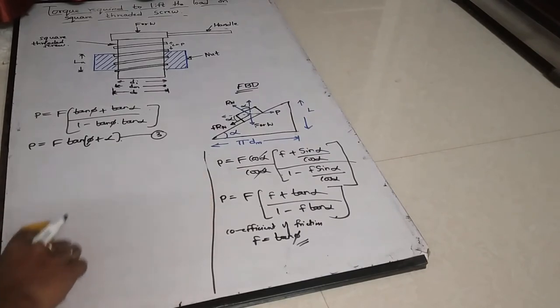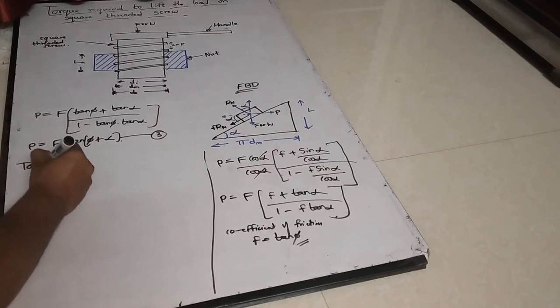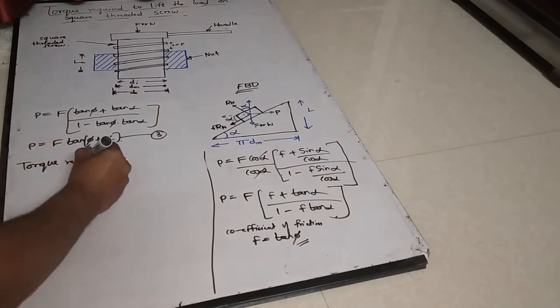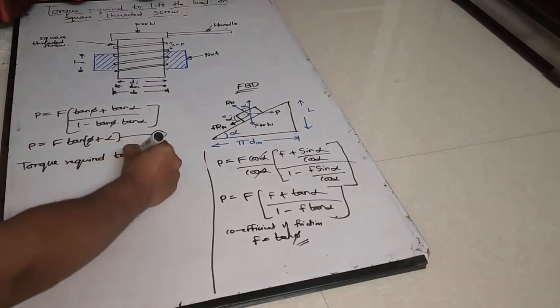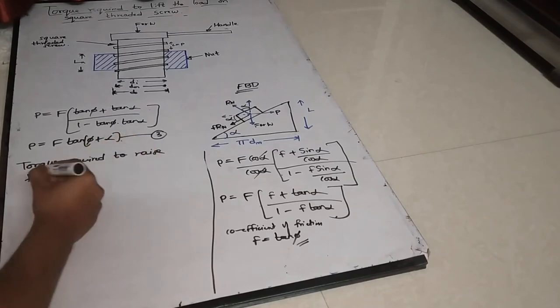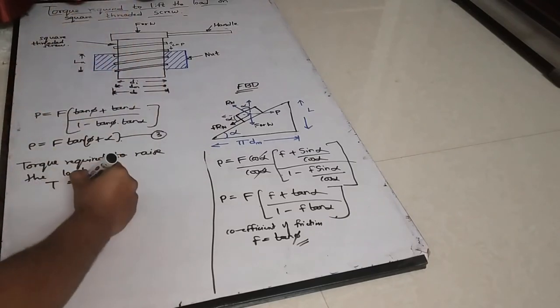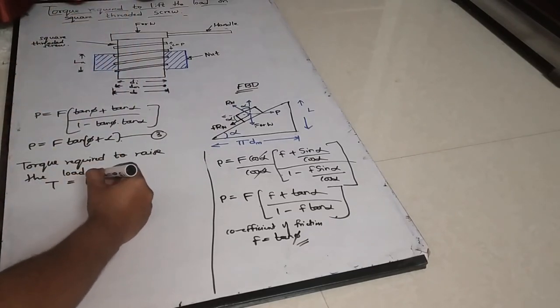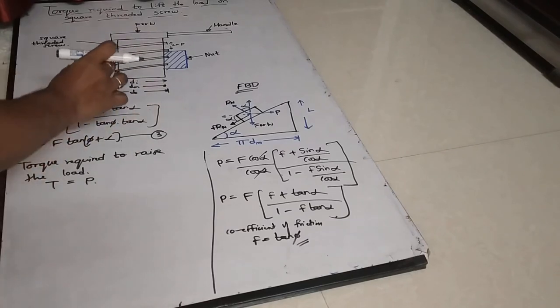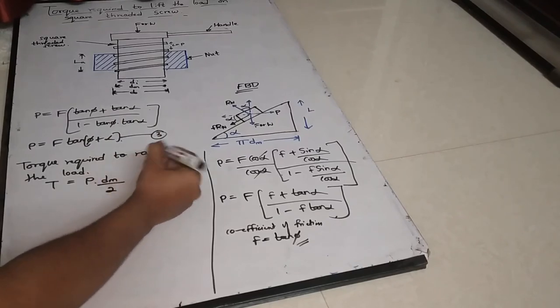Now students, what is torque? Torque is force into perpendicular distance. So this is what we require now: torque required to raise the load. So torque is equal to applied force, effort P, into distance. Here the distance is the radius, but the mean radius, so with radius we can write diameter by 2, mean diameter divided by 2.